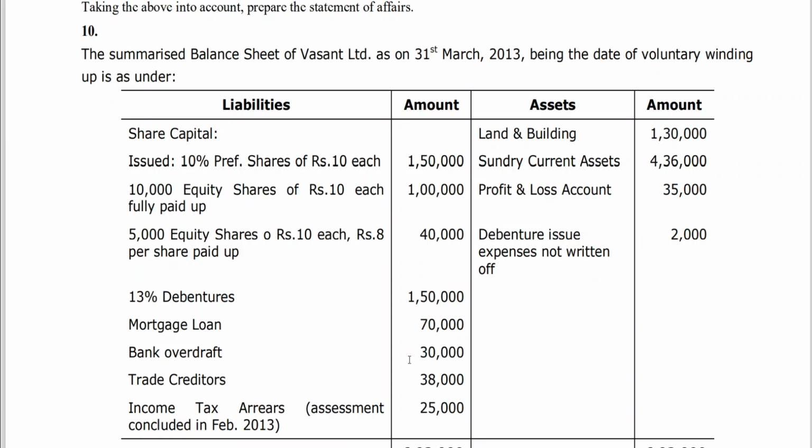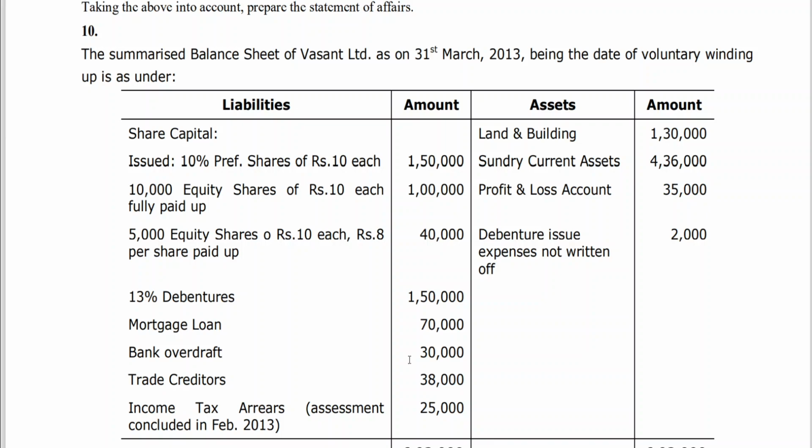So before making payment to debenture holders, whoever has the priority of payment, say for example there's a mortgage loan, that mortgage loan has to be cleared because the property has been mortgaged other than to debenture holders. After making the payment to those having priority, the amount will be paid to debenture holders, of course after adjusting the receiver's remuneration or expenses.